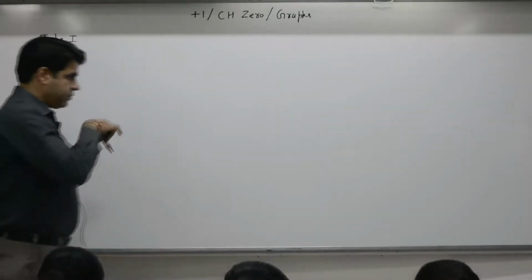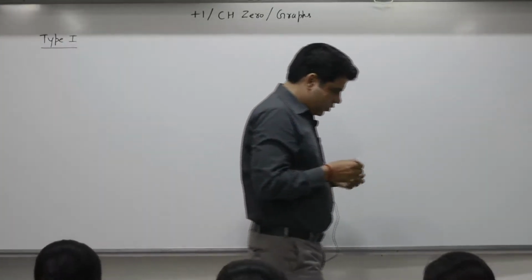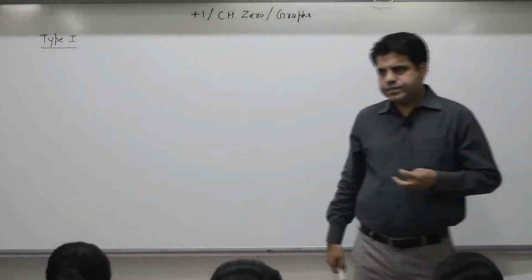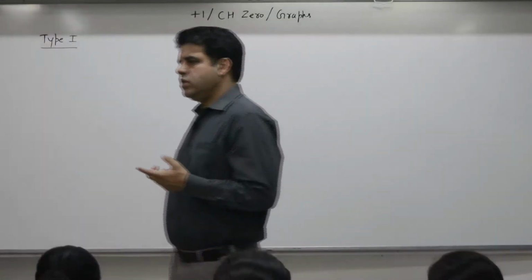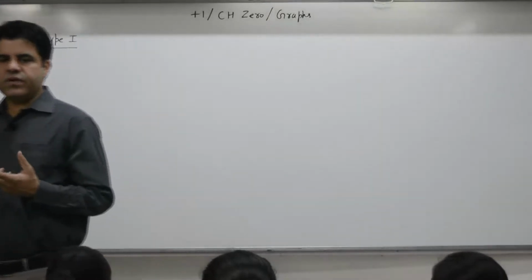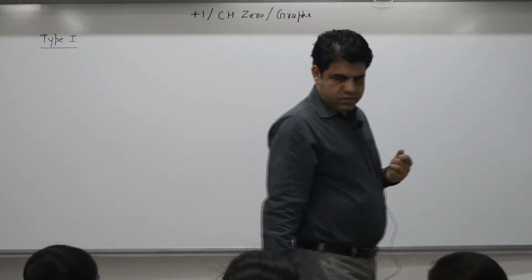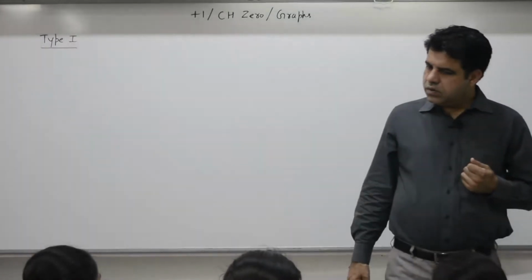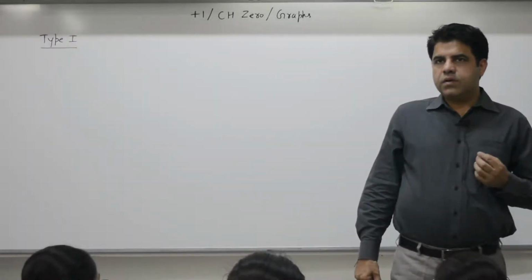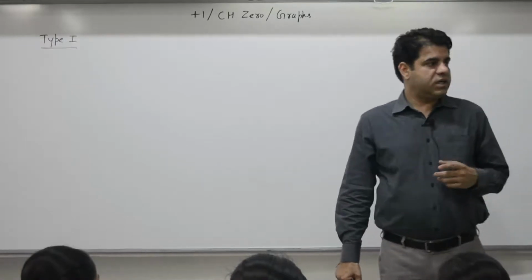Type 1 graph. What is the use of presenting some information in the form of a graph? That is what a graph is. The question is, what is the advantage?